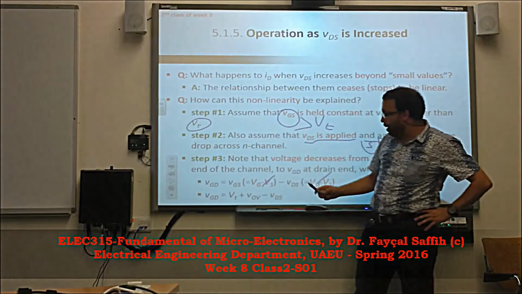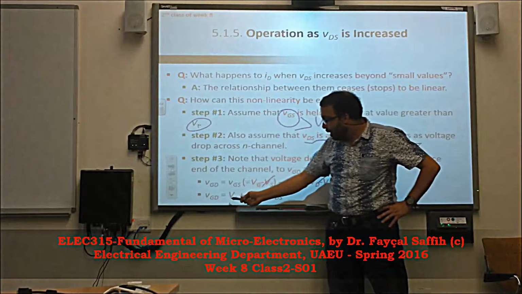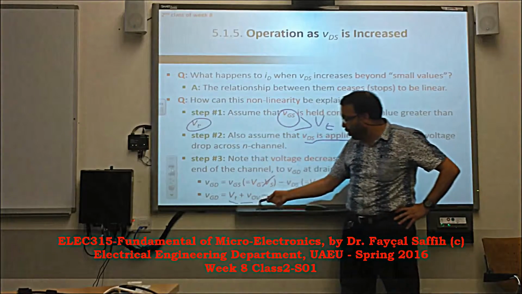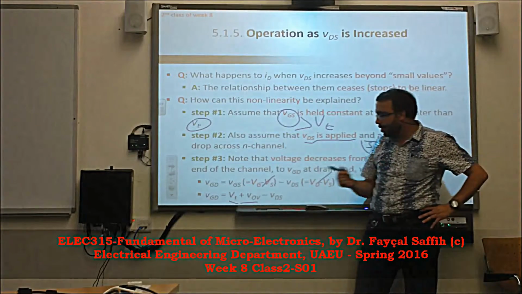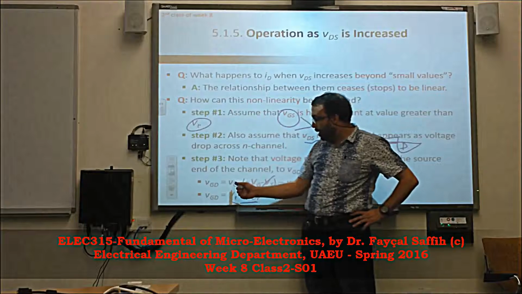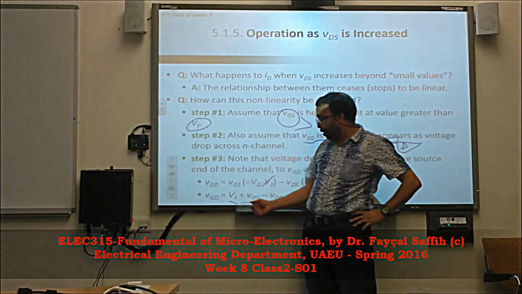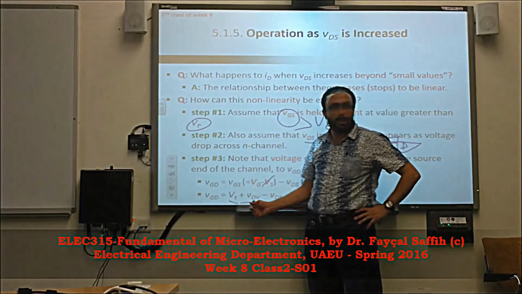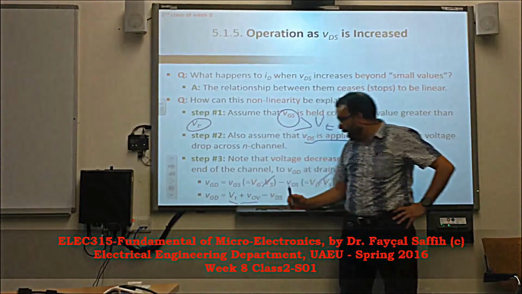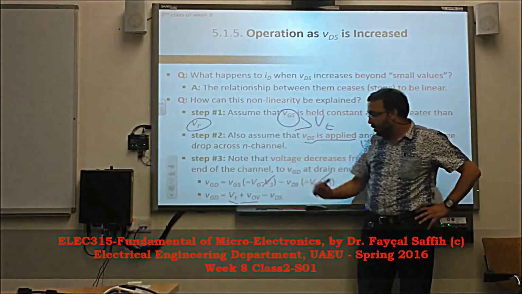And basically that's it. So VGS is what? It's nothing but VT plus the overdrive. That's what we know, right? Because remember, VGS has to be above VT by the overdrive. That's what we said last time. Any question? Okay, good. So this is VGS, and this is VDS.